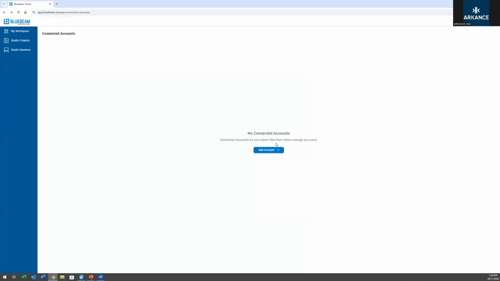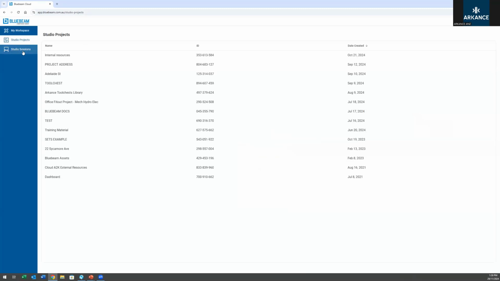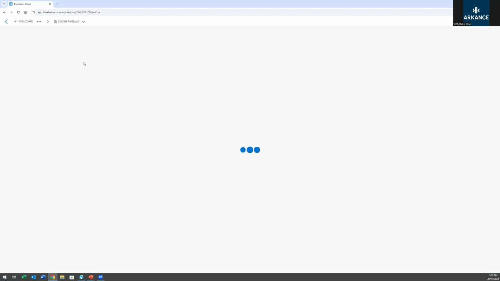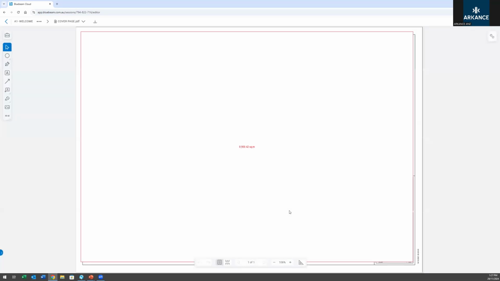Back over here, so we talked about the connected accounts. We'll go into and look at how these operate quickly. So in the studio session to start with, we'll just jump on a blank one to have a look. Bluebeam Cloud at the moment doesn't have all of the same tools, obviously, as the desktop version, because it's a browser version of the software. It's not going to be the exact same, but it does have a lot of the basic tools.